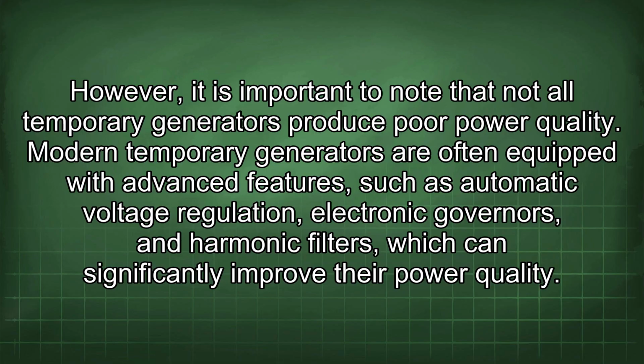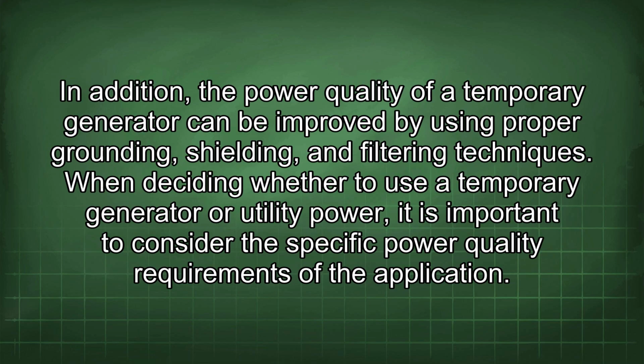However, it is important to note that not all temporary generators produce poor power quality. Modern temporary generators are often equipped with advanced features such as automatic voltage regulation, electronic governors, and harmonic filters, which can significantly improve their power quality. In addition, the power quality of a temporary generator can be improved by using proper grounding, shielding, and filtering techniques.